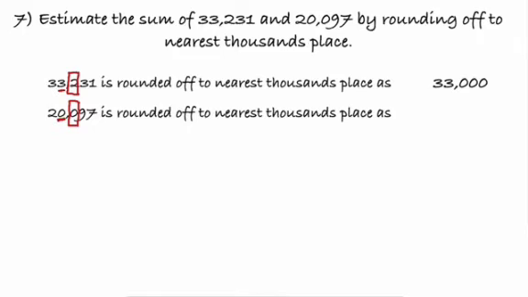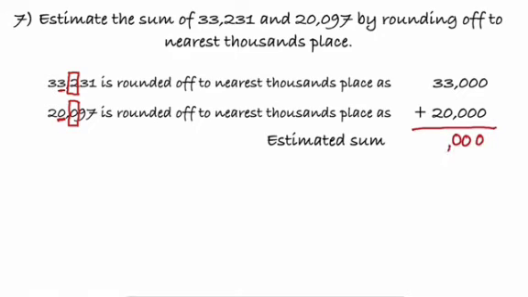So we will have to replace hundreds, tens and units place with 0 and let the 1,000 and 10,000s place remain unchanged. Now for the estimated sum, it is 53,000.